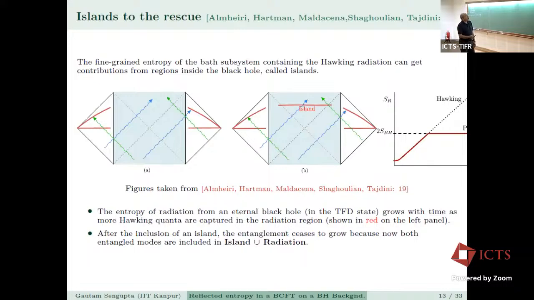And the fine-grained entropy of the bath subsystem containing the Hawking radiation can get contributions from regions inside the black holes, which are called islands, entanglement islands. And the entropy of radiation from the eternal black hole in the thermofield double state grows with time as more Hawking quanta are captured in the radiation region, shown in red on the left panel. And after the inclusion of an island, the entanglement ceases to grow because now both entanglement modes are included in this island union with the radiation bath.